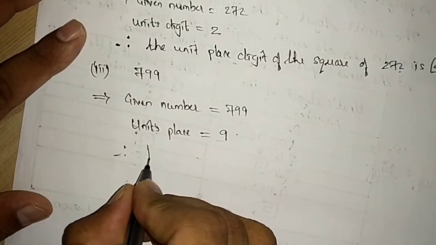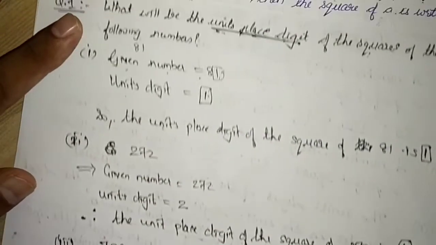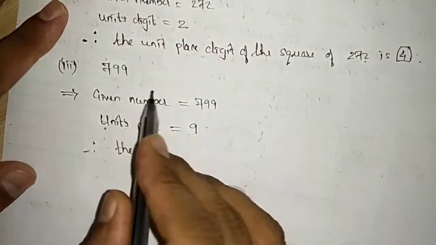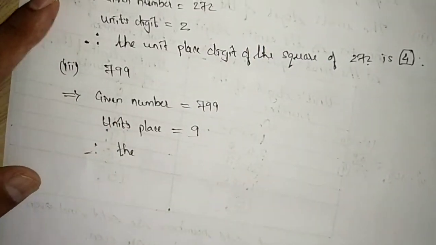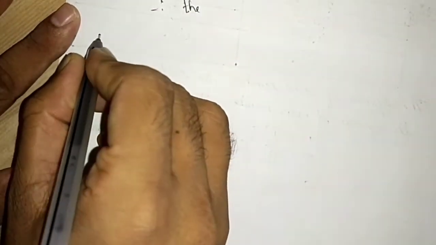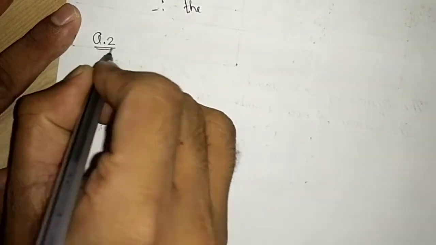So again we will write the same procedure from the question itself. The units place digit of the square of 799 is 9. Now let us move to the second part. Rest you will do in your homework. Question number 1. Now we are solving question number 2.